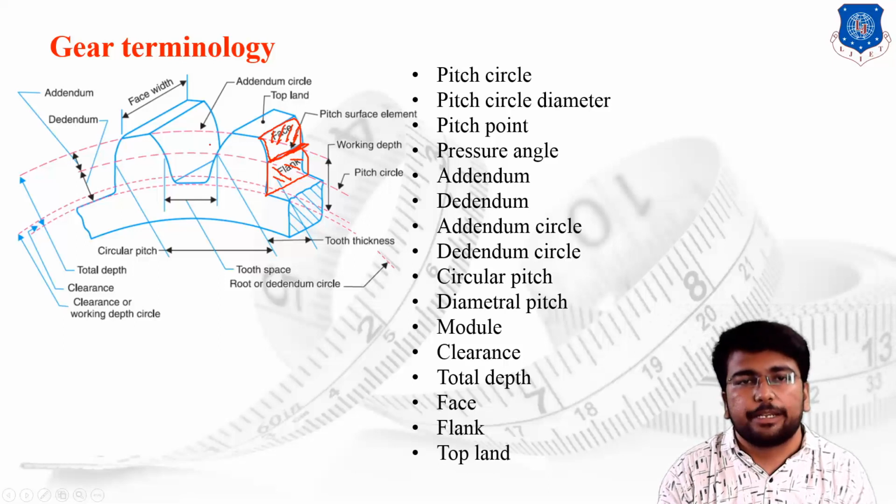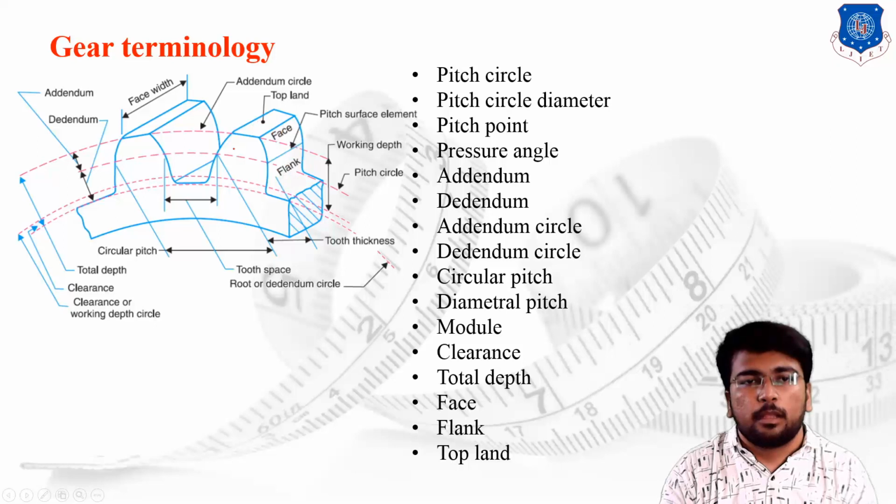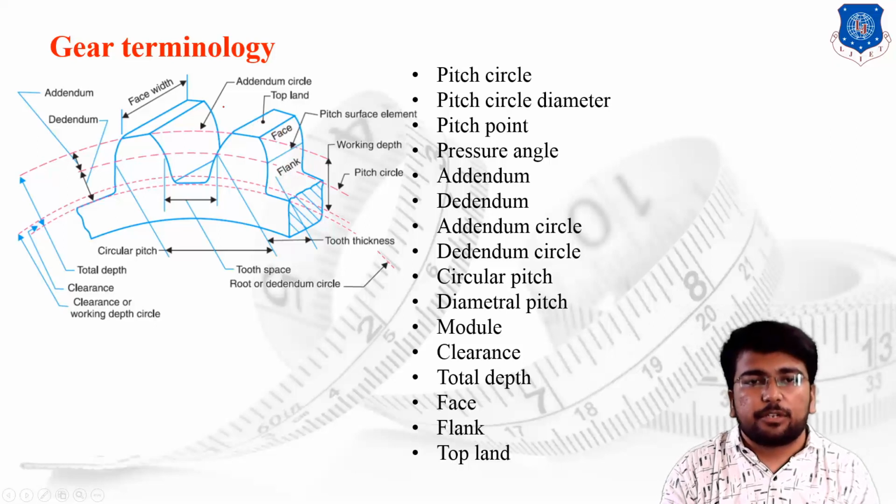Then the top line. Top line means the top surface of the particular gear profile. Once again check all these particular terms. We are left with the tooth space.